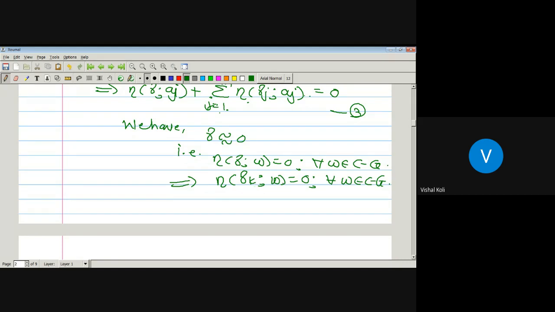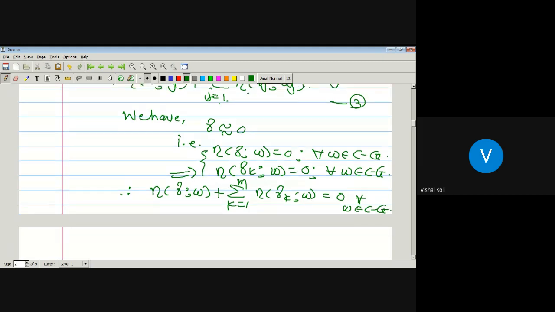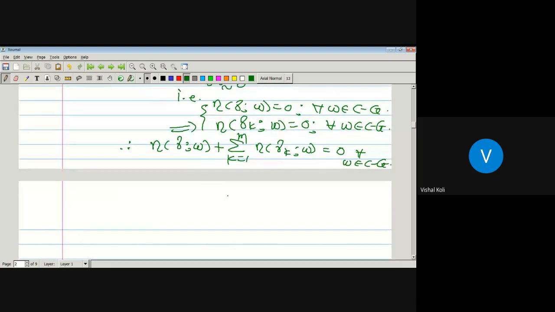So the index of the curve gamma with respect to a point w is also 0, and the index of the curve gamma_k with respect to a point w is equal to 0 whenever w belongs to C minus G. Therefore the index of the curve gamma with respect to a point w plus the summation, k running from 1 to m, of the index of the curve gamma_k with respect to a point w is also 0 for all w belonging to the set C minus G, which is from these two. Okay, now take this one as equation number 4.